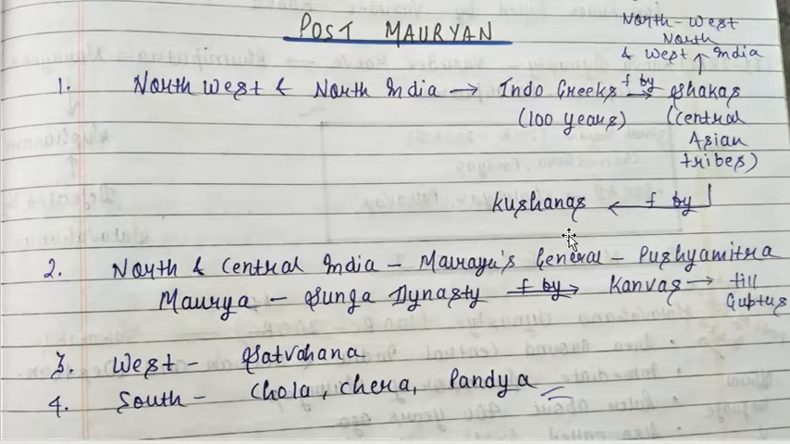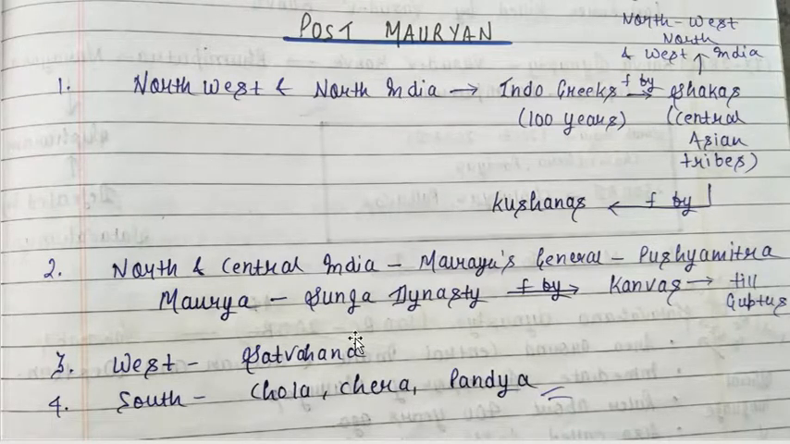So this region was under the control of the Sungas and Kanwas, and West India was under the region of the Satavahanas. The Satavahana ruler like Rudra Daman was there. If I can recall this, I am unable to recall, but I think this is correct, that the Satavahana ruler was Rudra Daman, who declared himself like Lord Shiva. And apart from that, in South India, you need to remember Chola, Chera, Pandya.